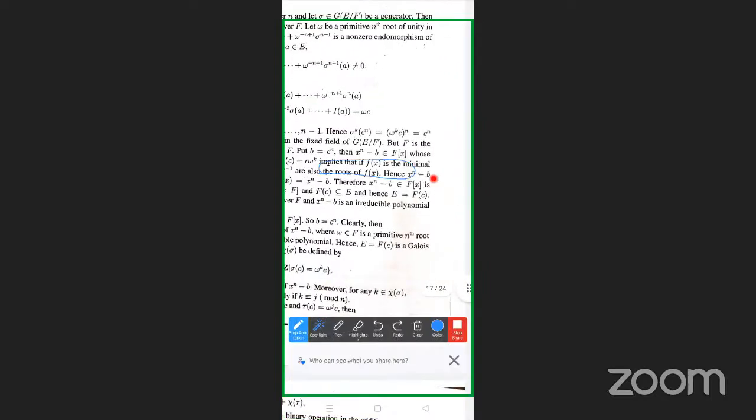Hence, sigma power k of C power n is equal to sigma power k of omega power k into C, whole power n. This can be written as omega power n into k, into C power n. But omega power n is equal to 1, since omega is the primitive nth root of unity.